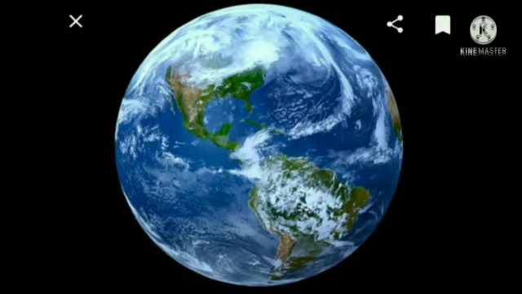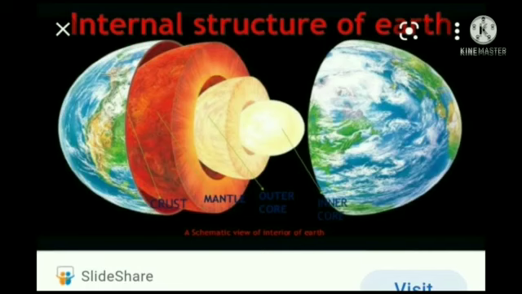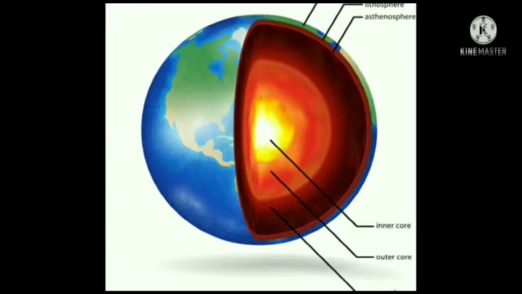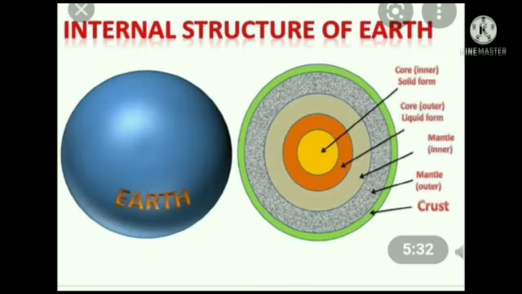Next, the earth is made up of 3 layers. First one is crust. This layer goes up to a depth of 3200 kilometers. This layer is made of rocks. Second one is mantle. This layer has a depth of 100 to 2900 kilometers in thickness. This consists mainly of chemicals called silicates.